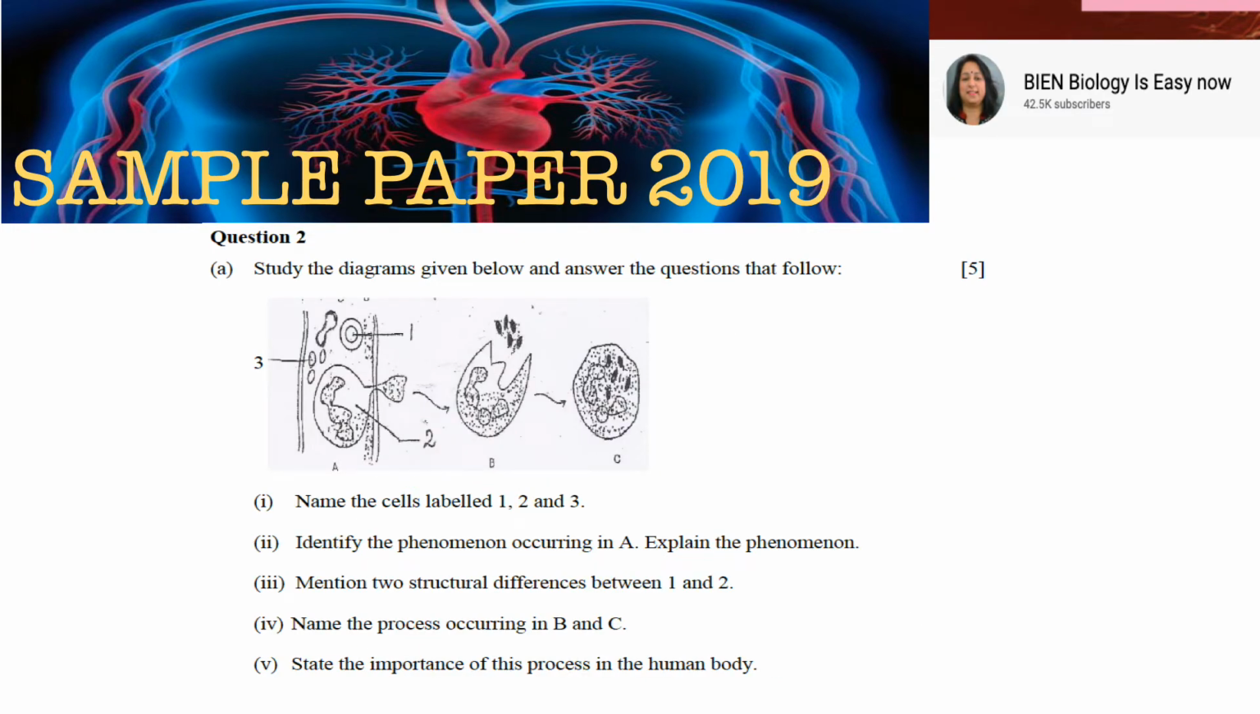This is the question from the sample paper 2019 which was there for the year 2020, the paper which got cancelled. So the children who are going to appear in this board, this is the latest question which we had. Now this question is from the blood cells. You can see the process of diapedesis is being given here. They've asked you to label the parts, and then also identification of part A is there, explain the phenomenon, mention the structural difference between 1 and 2.